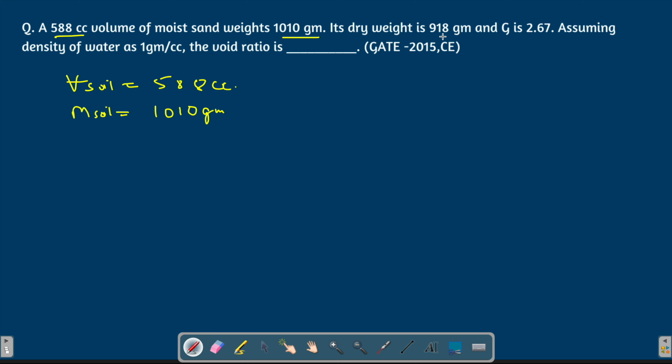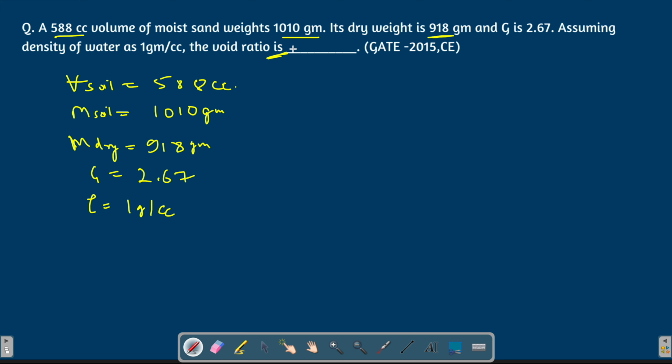The dry weight is 918 grams. So mass dry is 918 grams, and G is given as 2.67. Assuming the density of water is 1 gram per centimeter cube, we have to find the void ratio.